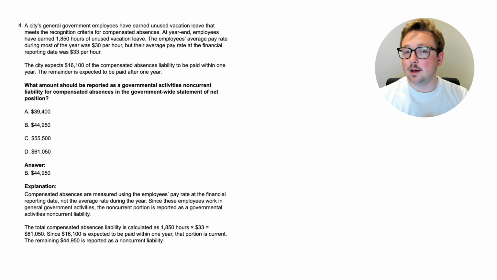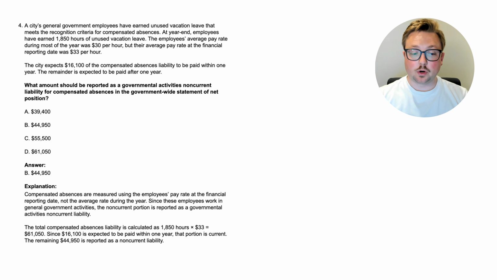All right, here we are. The answer is B, $44,950. So let's go through this. This is a specific piece of the non-current liabilities that you'll probably want to know how to calculate or understand. Compensated absences are measured using the employee's pay rate at the financial reporting date, or essentially the balance sheet date. We don't use the name balance sheet date because we're doing governmental accounting, but that's the idea. Financial reporting date, balance sheet date, essentially the same thing. Not the average rate during the year. So we're using the balance sheet date or the financial reporting date, not the average rate.